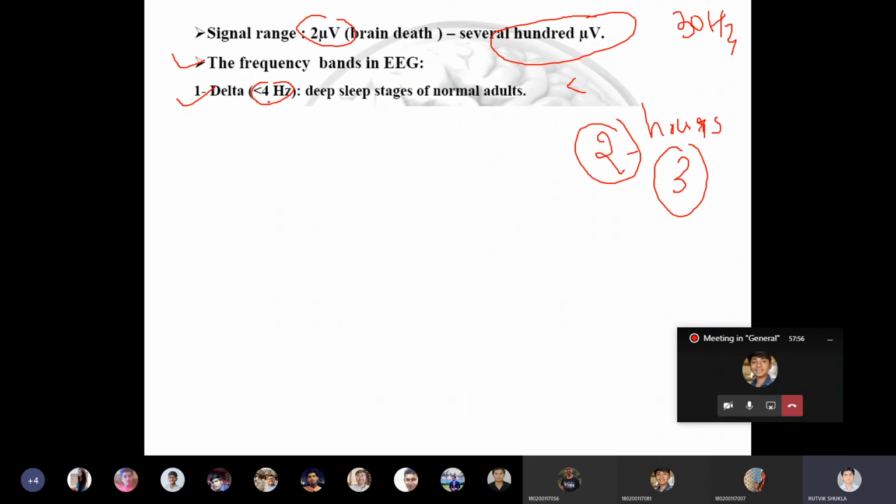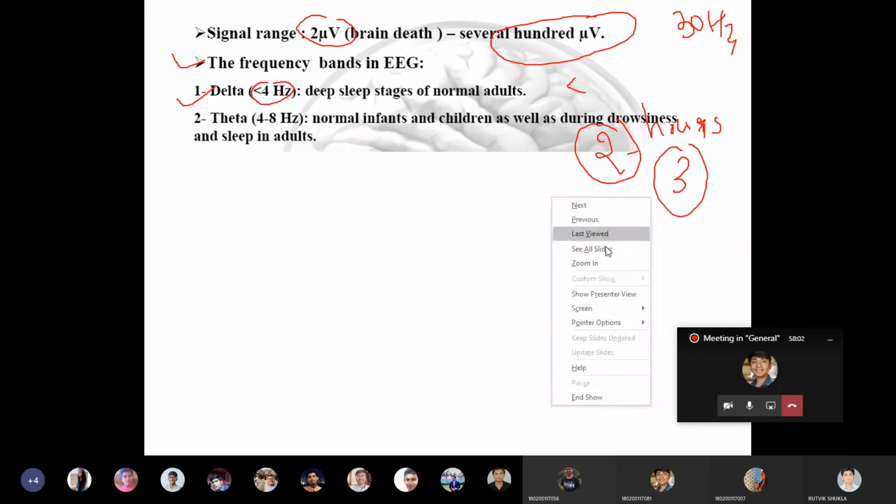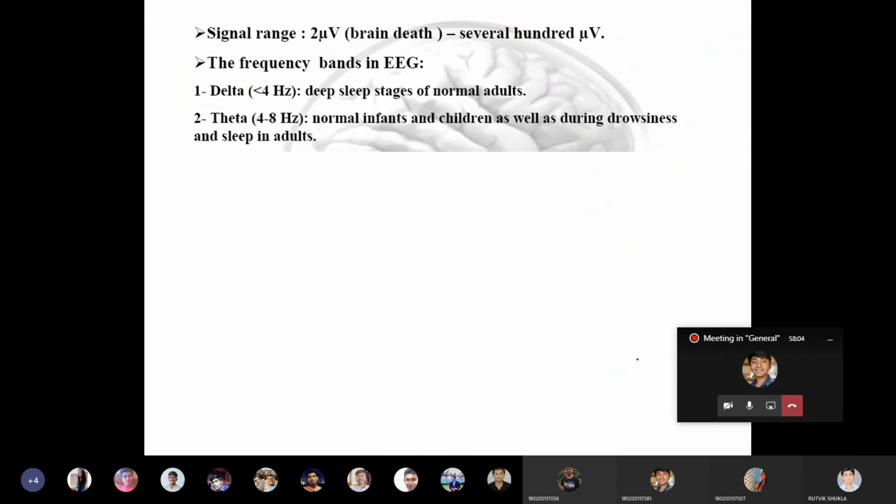So when is less than 4 hertz generated? Whenever the person is in the deep sleep stage. The second wave is called theta wave. Theta wave is between 4 to 8 hertz. It is observable in normal infants and children, as well as during drowsiness and sleep in adults.